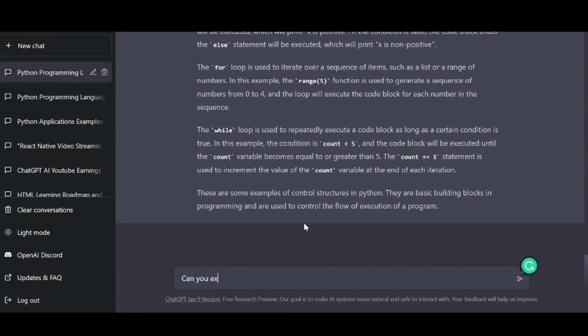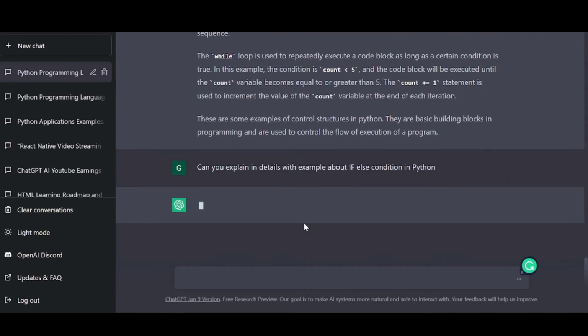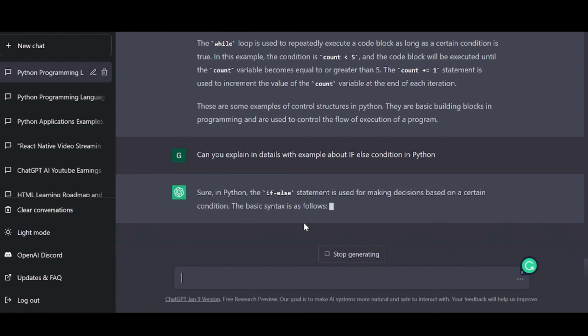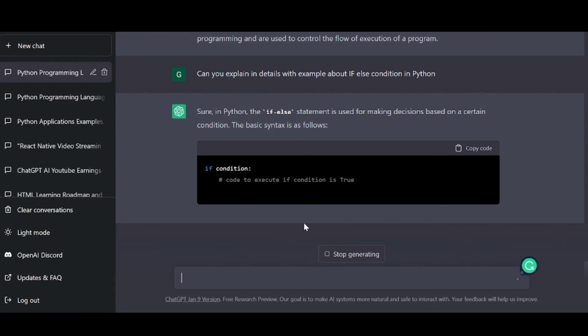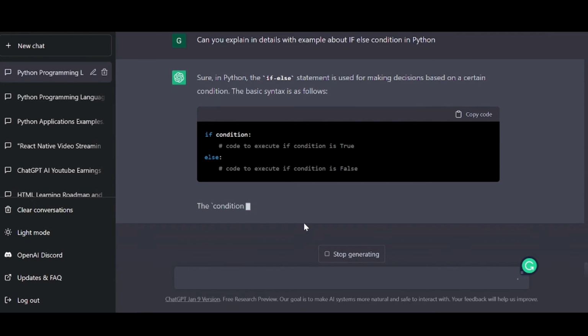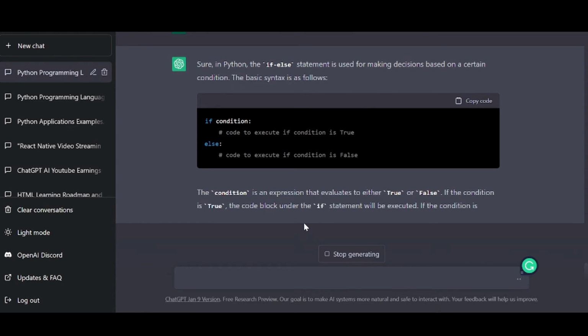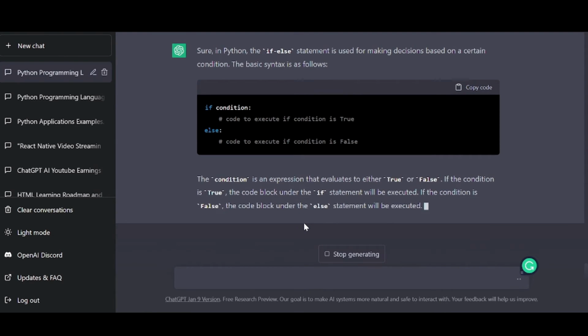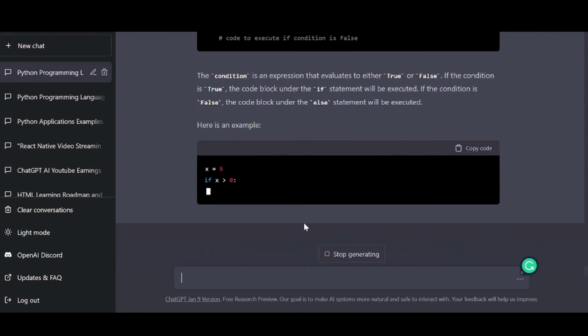can you explain in detail with example about if else condition in Python. Okay, and sure, it will write the if else condition for you, how it works, with the code as well, which will help you to understand in more detail. So in this way you can learn each and every topic of your favorite programming languages.